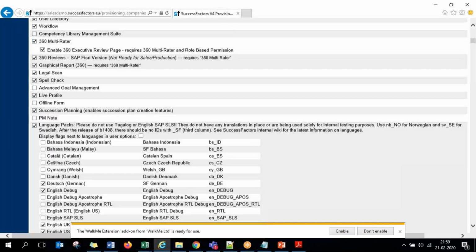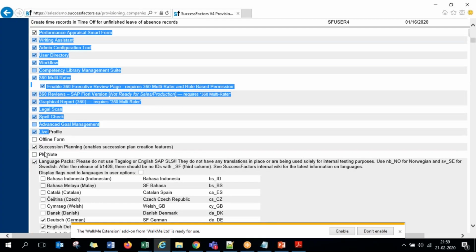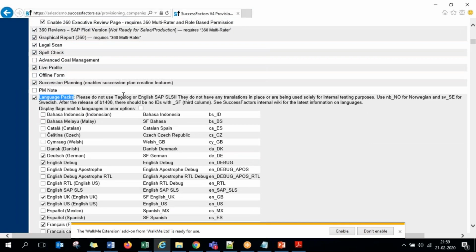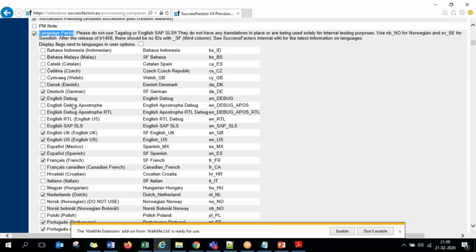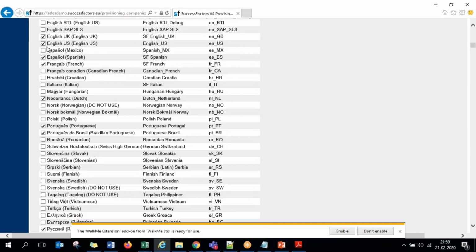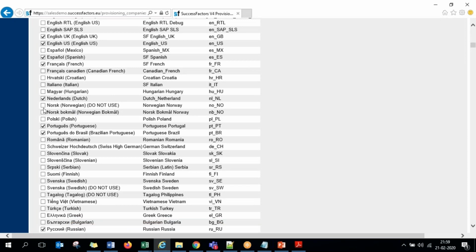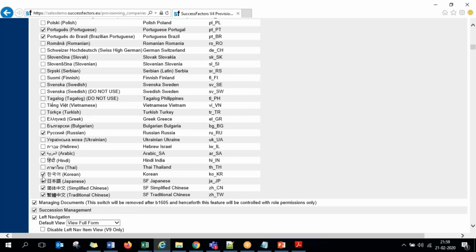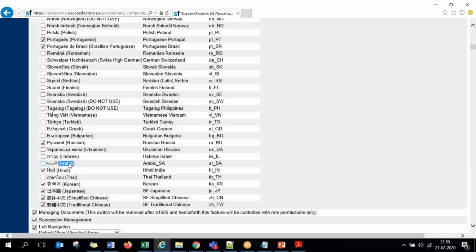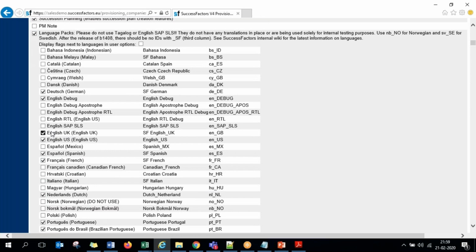So here, once the checkboxes start, guys, in the initial 10-15 itself, you will have the language packs category as well. Under this, the 40 languages listed, and you are required to choose which languages your customer is actually looking for and activate those checkboxes here. So that is the first activation. So all the 40 languages, even Hindi for India, Arabic for Middle East, Japanese, Chinese, Thai, Hungarian, Portuguese, English, US version, UK version, all these 40 prominent languages are present here, guys.